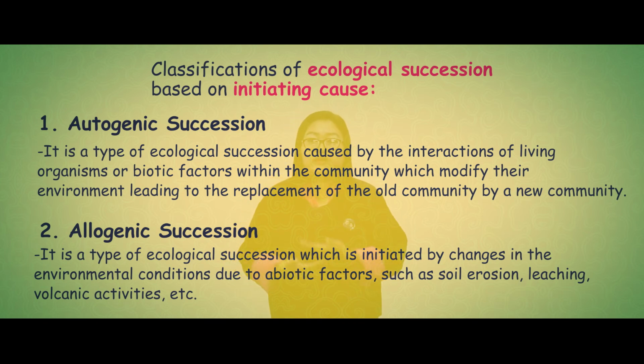Let me give you an example. In a forest ecosystem again, soil erosion and nutrient leaching can alter the nutrient value of the soil, leading to change of vegetation in that area.